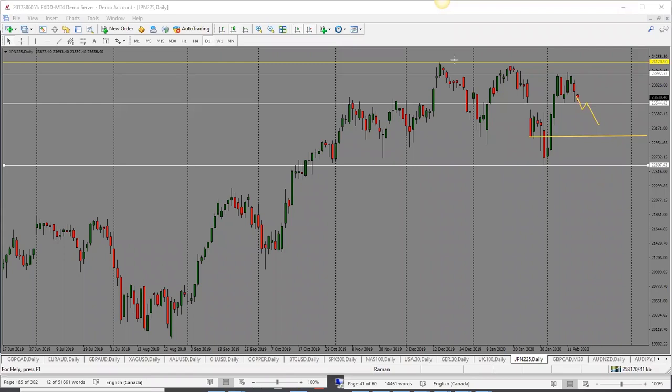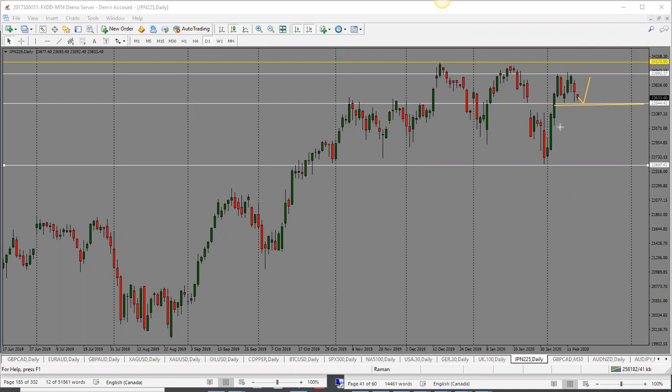But should it hold above here, so we haven't seen much of a reaction from all the new cases that came out for coronavirus. It has dropped a little bit, but not any sort of a major impact here. So market could just ignore that news, which means we could see a drop towards 23,500, but it could just hold above and then go back towards the top of the range.